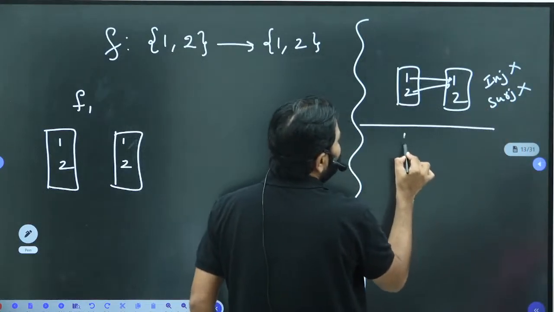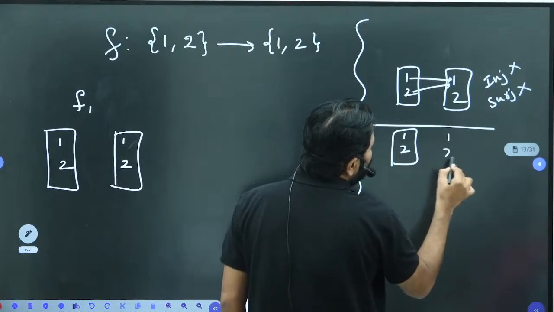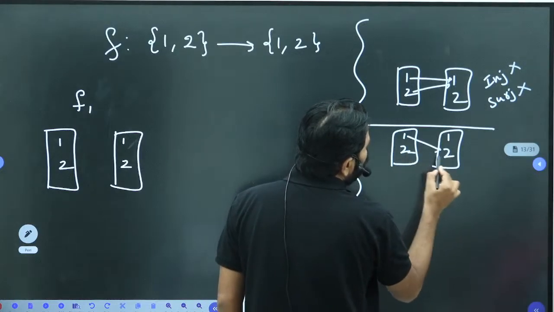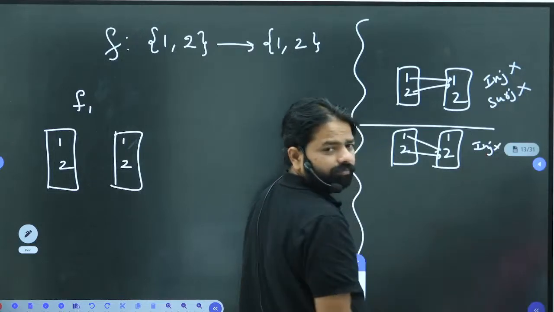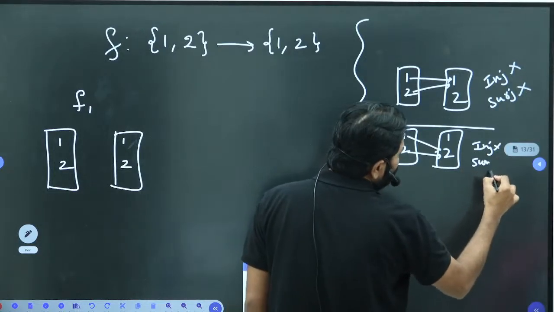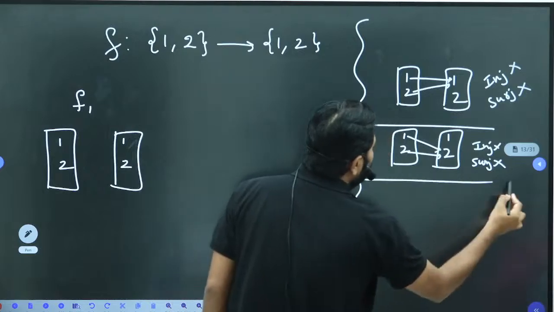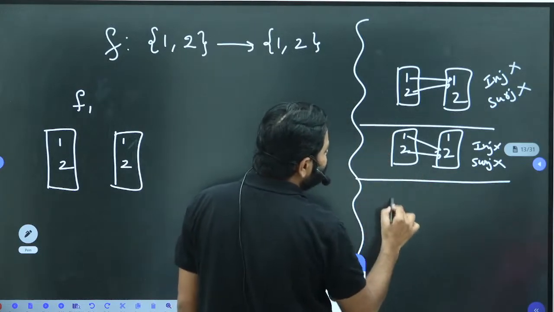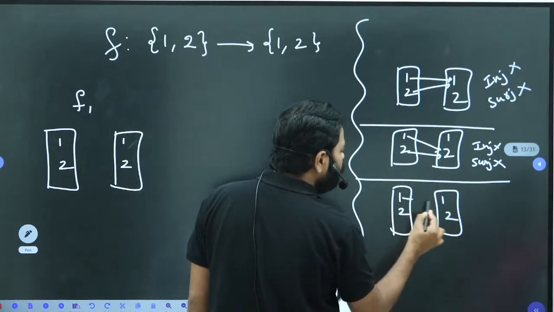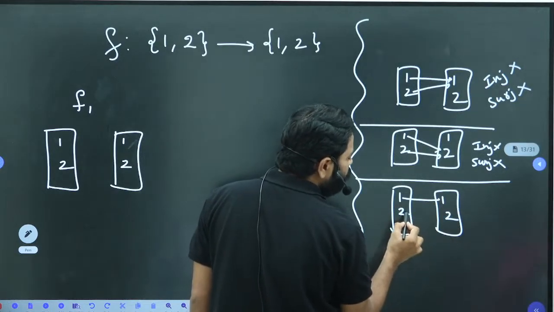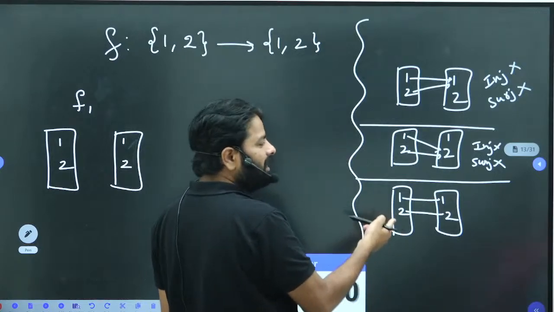And similarly, there are many other functions. If both 1 and 2 go to 2, this also fails. Right. And any other functions? You have, let's say, 1, 2 to 1, 2. If 1 goes to 1 and 2 goes to 2, yes, this is called identity.